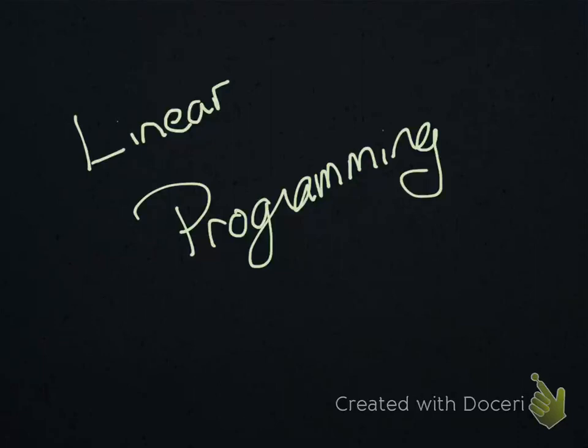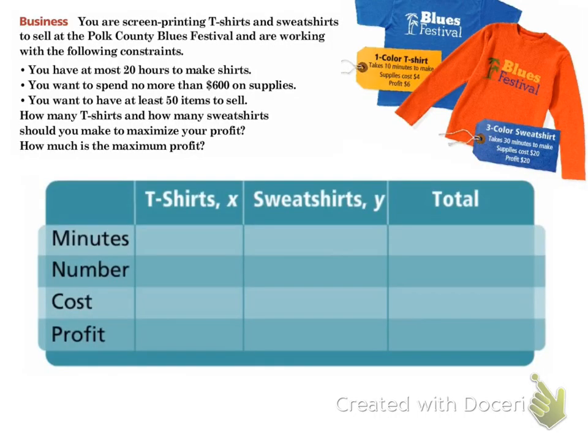Linear programming sounds complicated. This is where we are trying to get our equations to tell us things about the business that we're running, or how to minimize or maximize an item like profits. So let's look at this. We have a screen printing business, and we have t-shirts and sweatshirts. We need to figure out how much we can get done with our supplies constraints, but we also want to make the most profit. And so we are going to come up with a couple of equations.